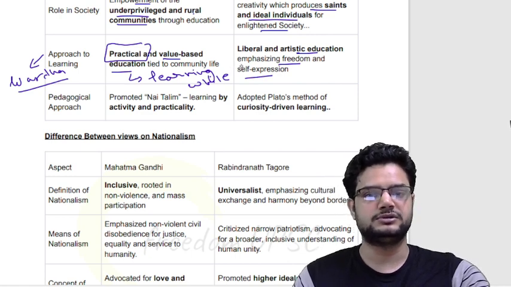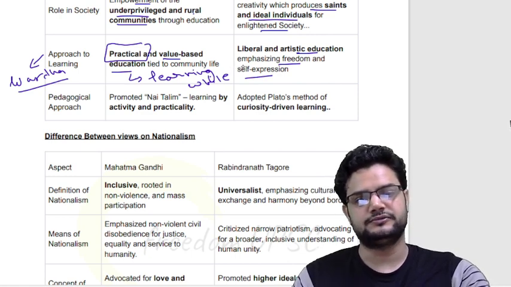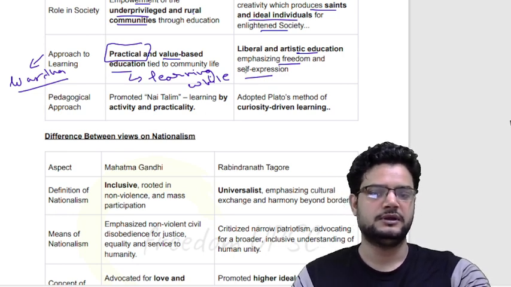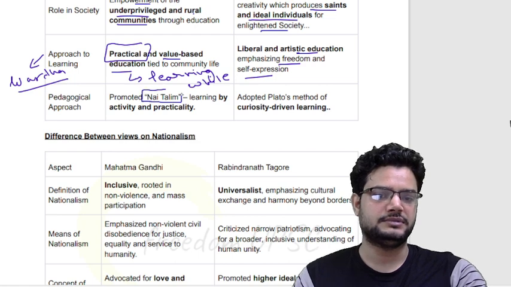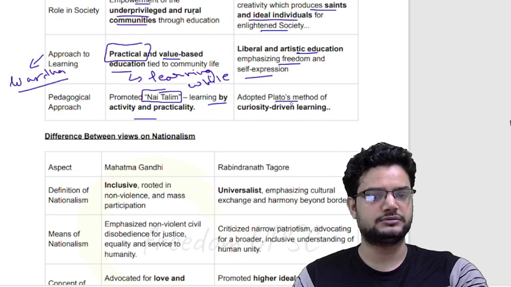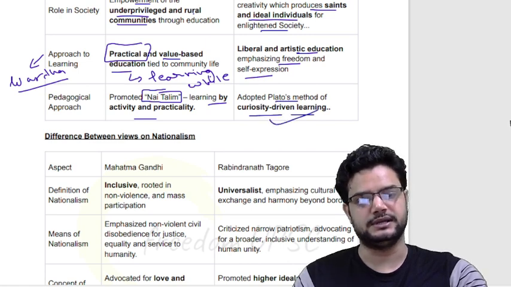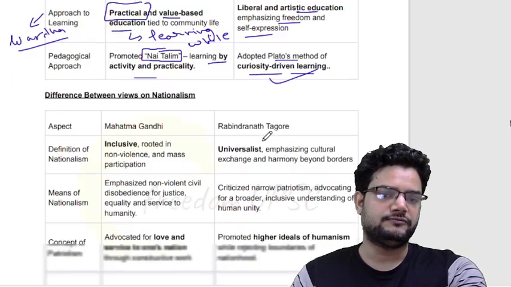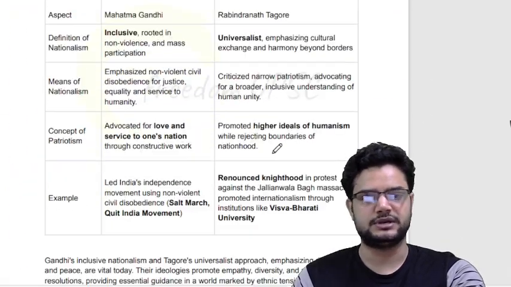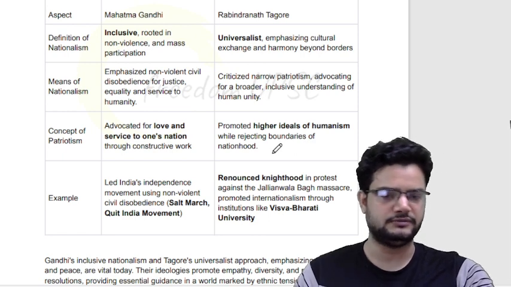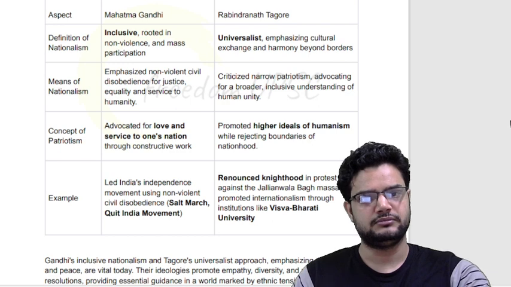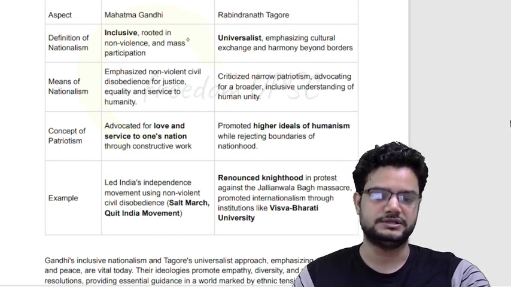Now what is the pedagogical approach? You can give an example of the difference between the approach of Gandhiji and Rabindranath Tagore. For instance, Gandhiji adopted Nai Talim, like learning by activity and practicality, whereas Tagore adopted Plato's method of curiosity-driven learning, right? Now I have given here like 5-6 points. You can just limit your answer to 4 points, okay, that would be enough because this is a 10 marker question. Now coming to the second part of the body, which is difference between views on nationalism, right?